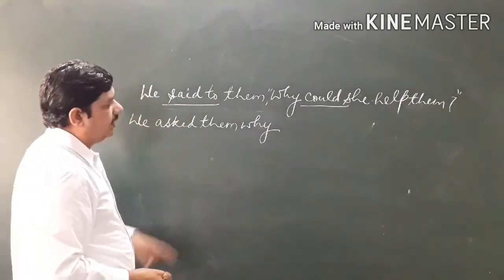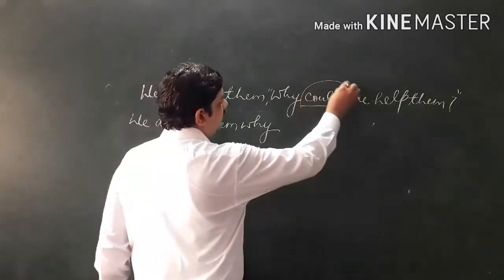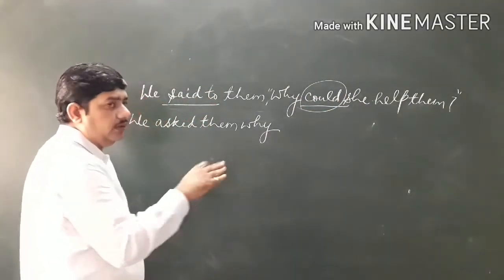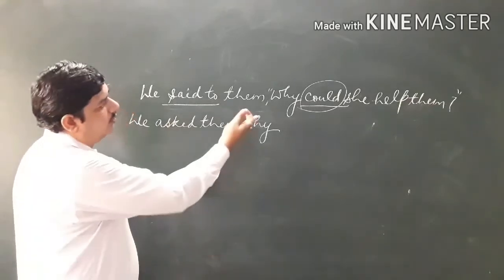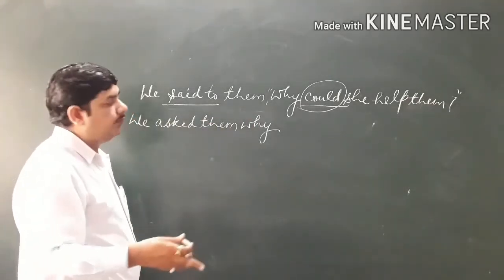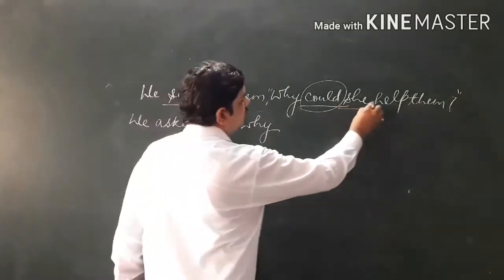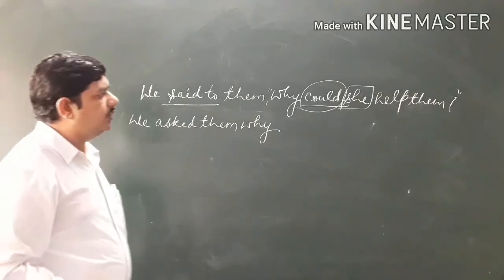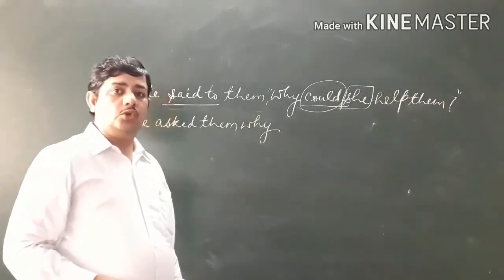We ask them why. Now could will not be changed because it is already in the past. Had it been can, it would have been changed into could. But could is there, so it remains the same. She here is third person, no change.